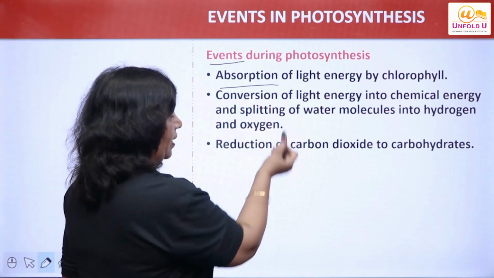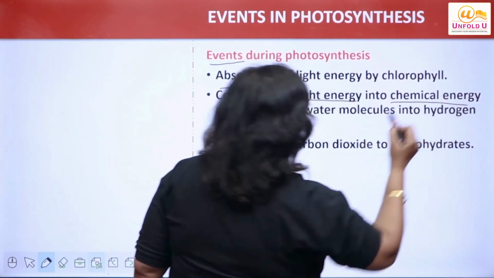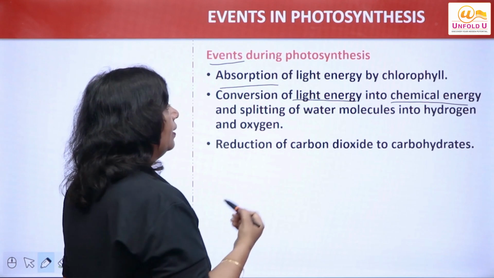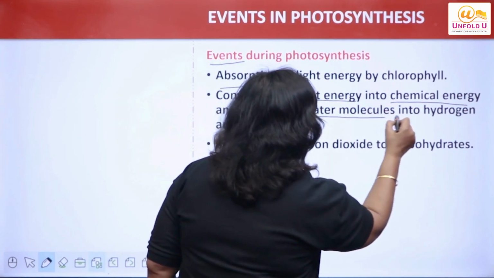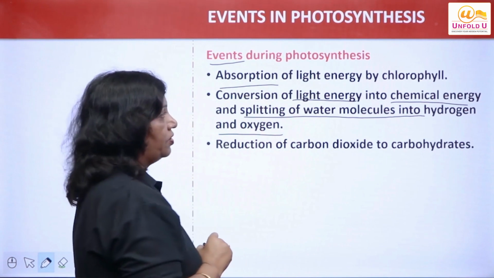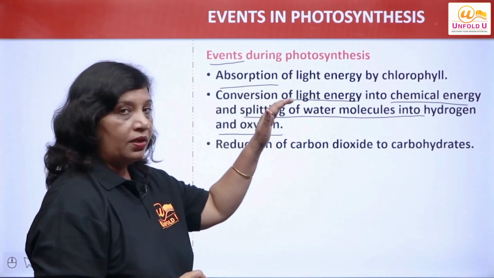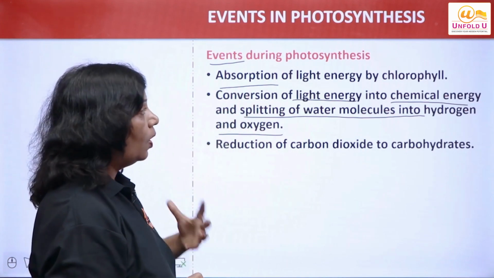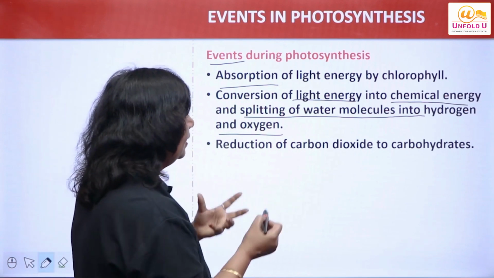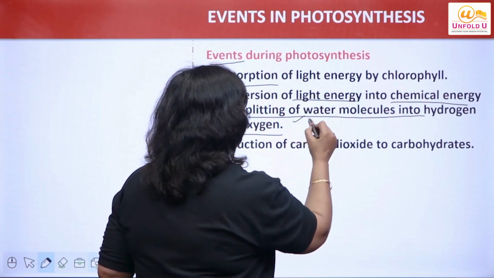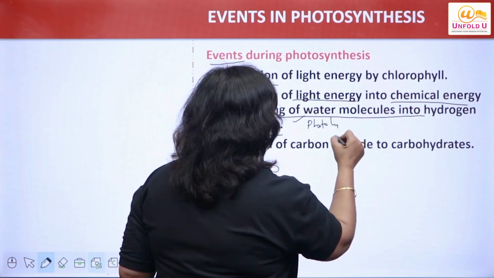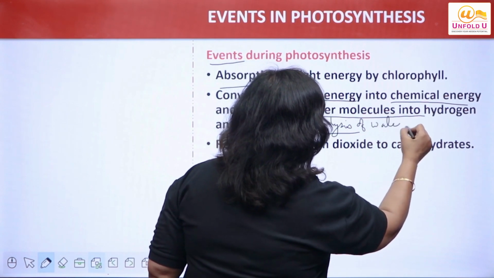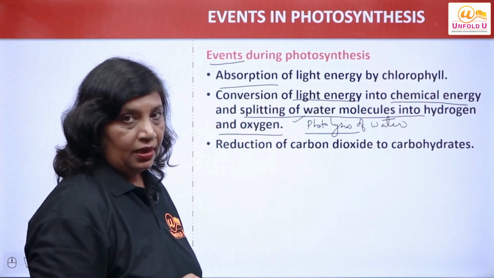What is this chlorophyll doing? Converting the light energy into chemical energy. Light energy is being converted into chemical energy by splitting the water molecules into hydrogen and oxygen. I'll repeat. First of all, what is the chloroplast doing? Chloroplast has chlorophyll. It absorbs the sunlight, right? And this sunlight, what will it do? It will cause photolysis. Do not get confused if somewhere this word is used. Photolysis of water, a very important point in the process of photosynthesis, right?